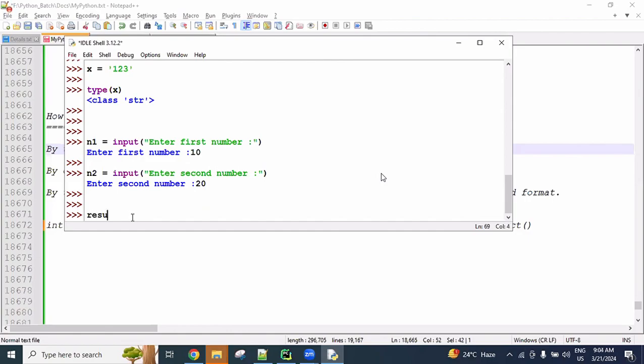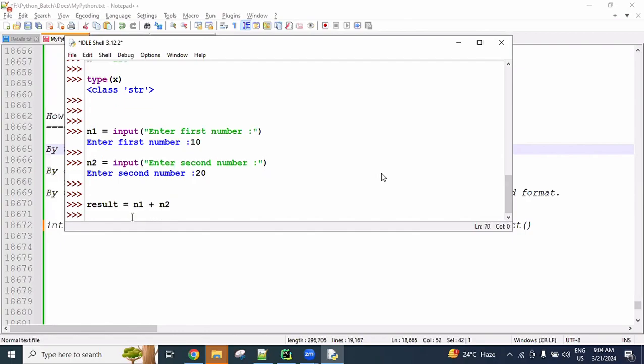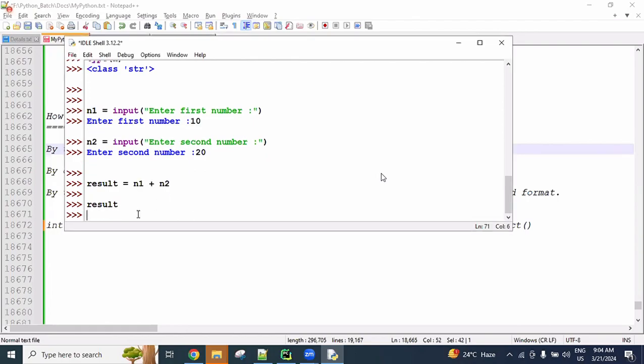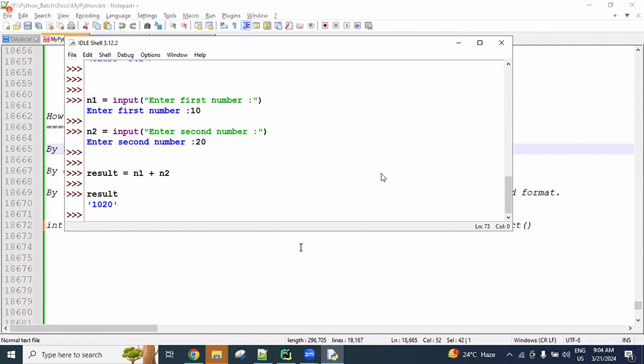Now result equal to n1 plus n2, because I want to do addition of these two numbers. If I print result, what output are you expecting, my dear students? 10 plus 20, generally you are expecting 30. But it is coming like 1020.